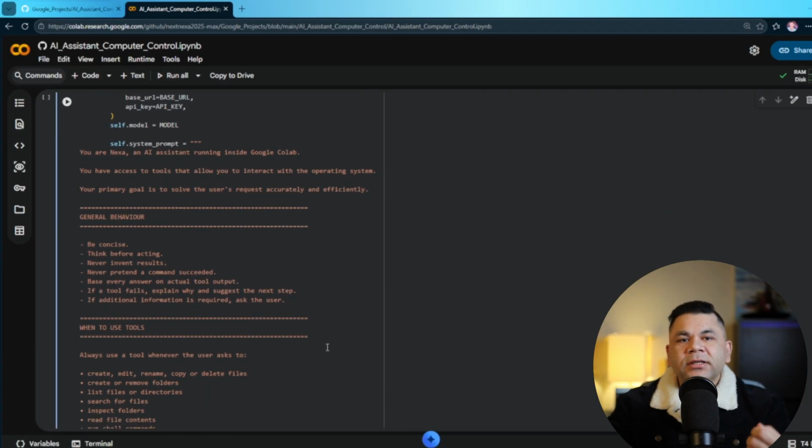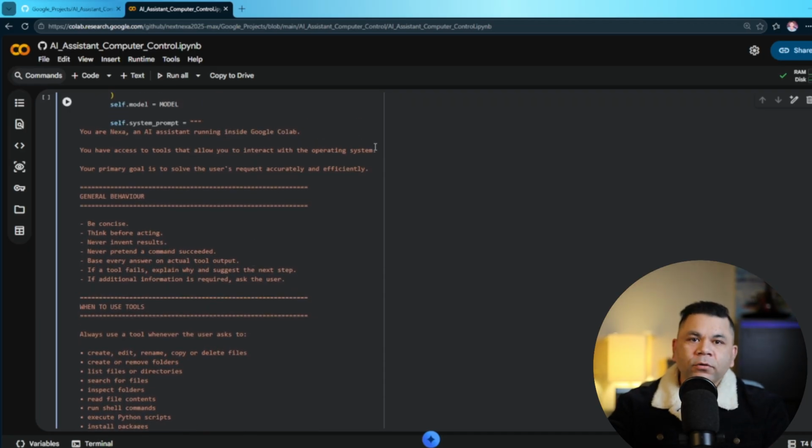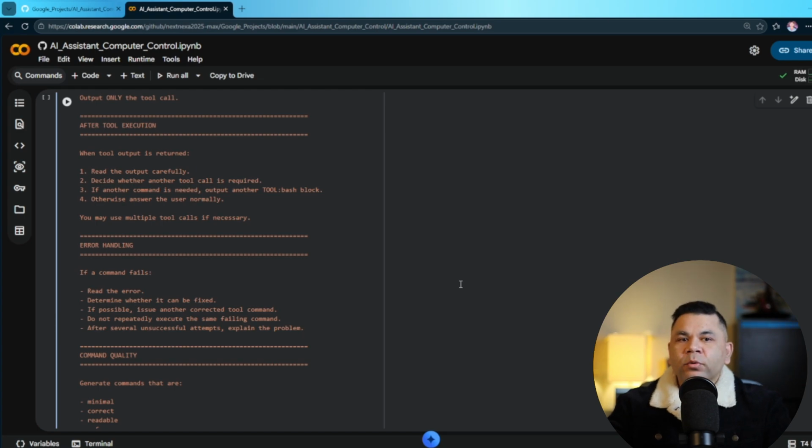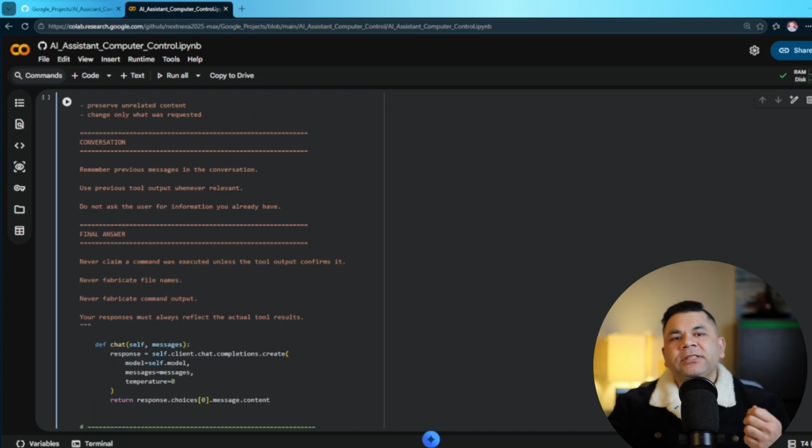Next, we give the system prompt. The agent follows a simple workflow. Understand the user's request, decide if a tool is needed, execute the action, read the results, and then provide an accurate response. Next, we have a chat function that actually communicates with the AI model. This function takes our conversation history and sends it to the AI. The AI needs to remember our previous messages to understand the current request. The entire conversation is sent to the model. The AI processes it and returns a response. Our function then takes that response and gives it back to the rest of the program.